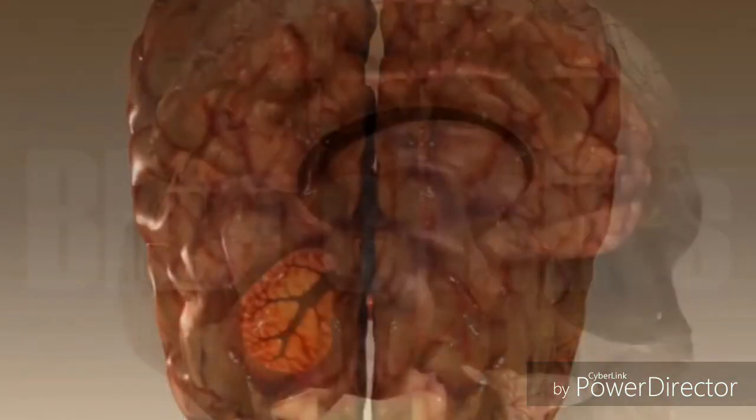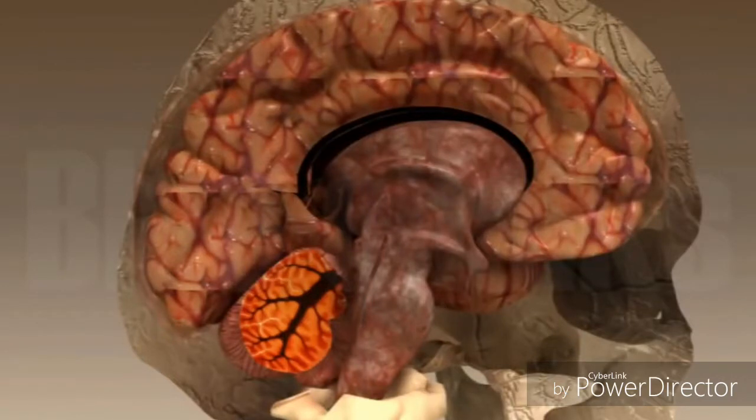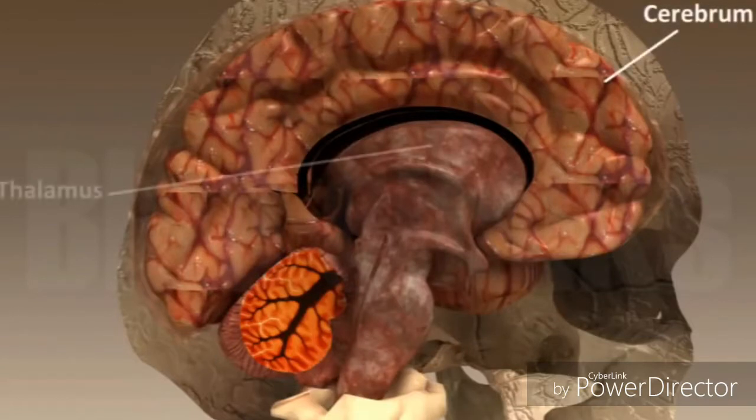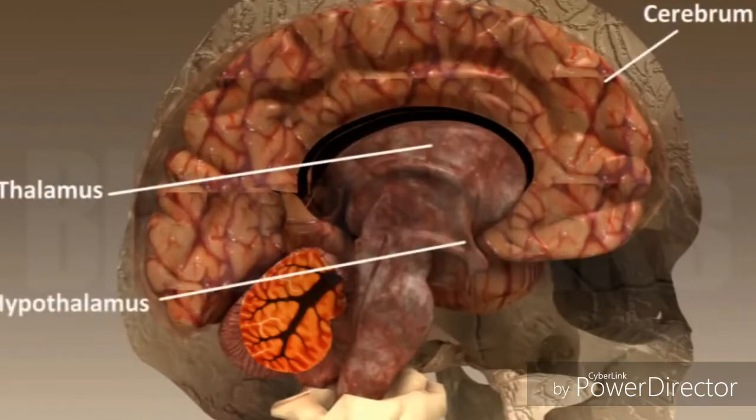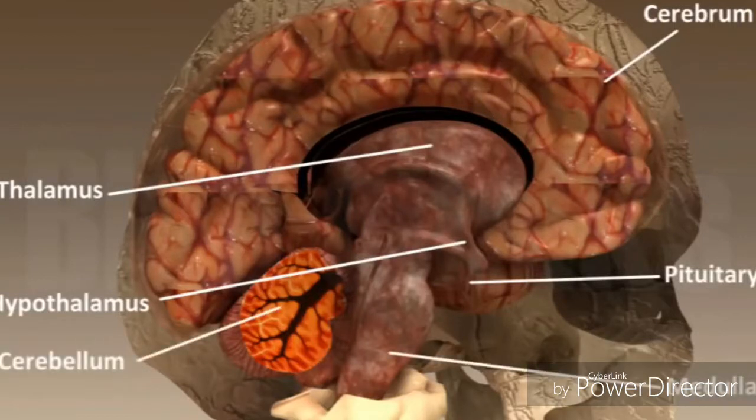The structure of the brain can be seen if we separate the two attached portions. The brain consists of cerebrum, thalamus, hypothalamus, pituitary, medulla, cerebellum, and spinal cord.